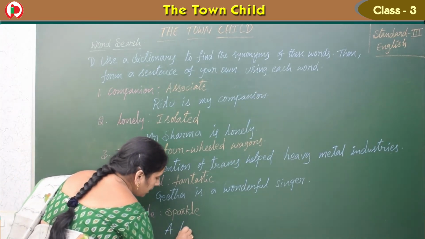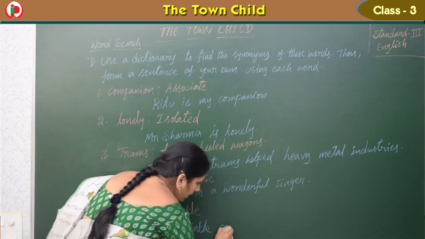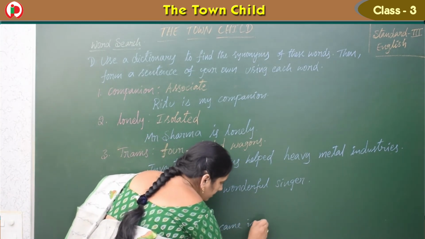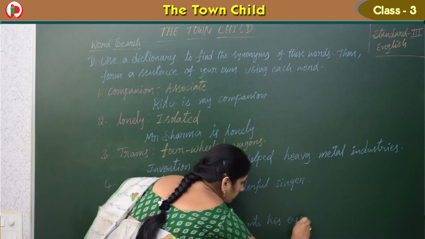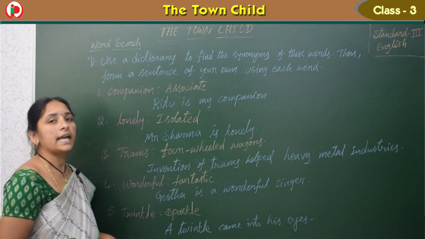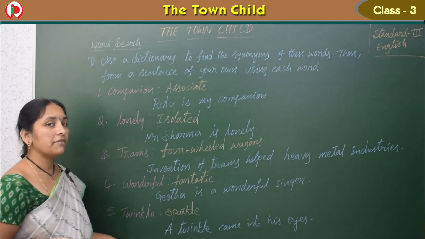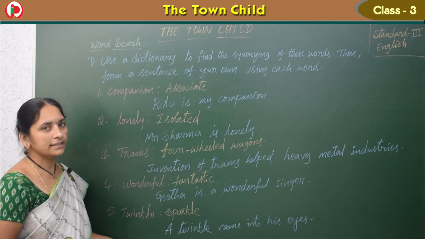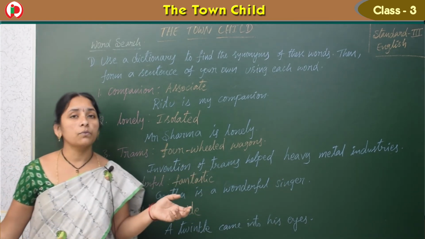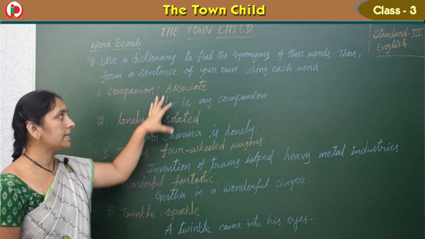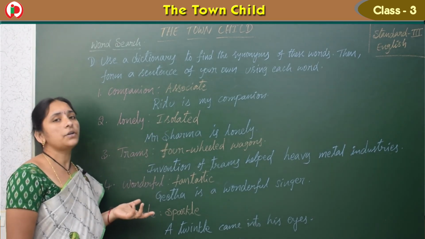A twinkle came into his eyes. A twinkle came into his eyes. So some sparkle, star, whenever you get your favorite one, right? So this we can write. If you want, you can write your own sentences, any of these with this meaning, your wish. Any other about yourself also you can write.